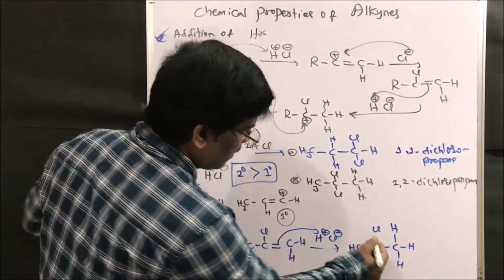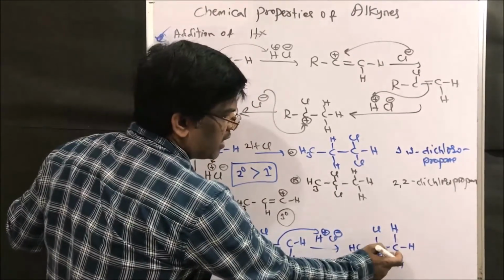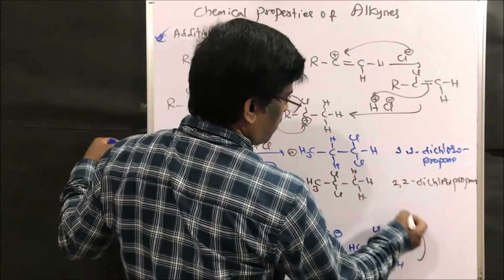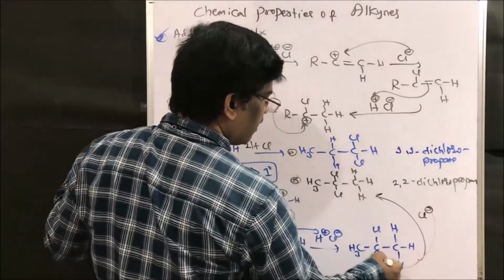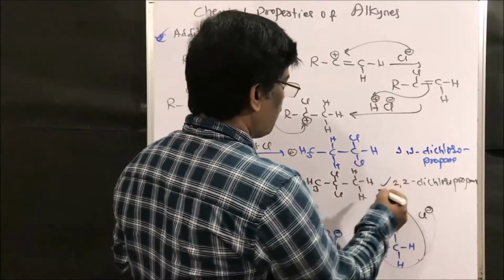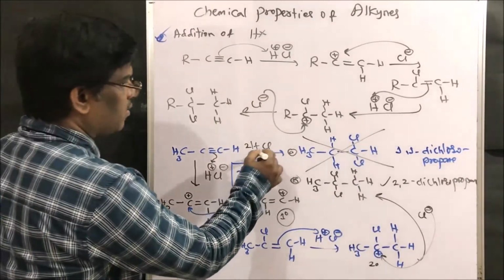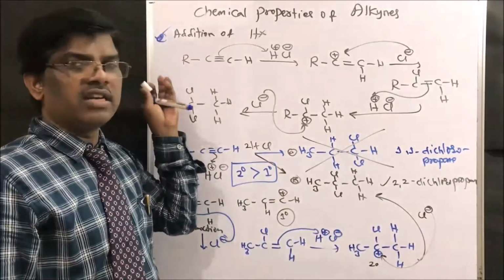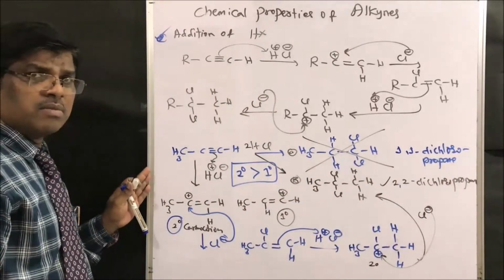Now instead of this, if I write hydrogen here and here, what is the carbocation? Again I am going to get a primary carbocation. This is a secondary carbocation, more stable. So this carbocation adds chloride to give the 2,2-dichloro compound, but not 1,1-dichloro. Yes friends, so it is going to give this 2,2-dichloro compound. Addition of hydrogen halide gives 2,2-dichloro compounds. So it follows Markovnikov's addition. Next.